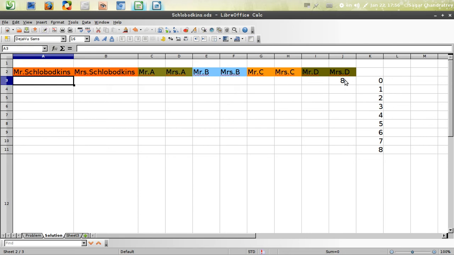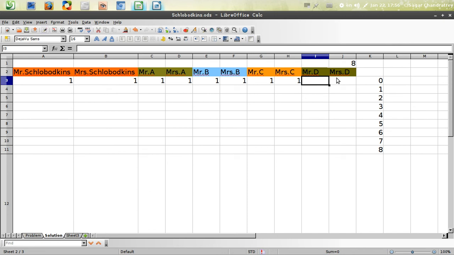Let us put this 8 not here but here, and then I'll delete this off, and then let me put a 1 everywhere starting from here. 1, 1, 1, 1, 1, 1, and a 1 here.